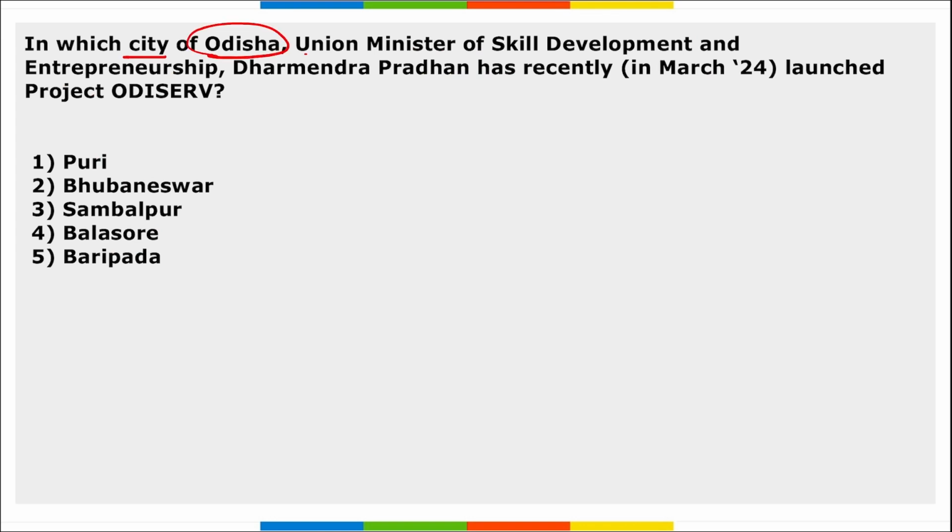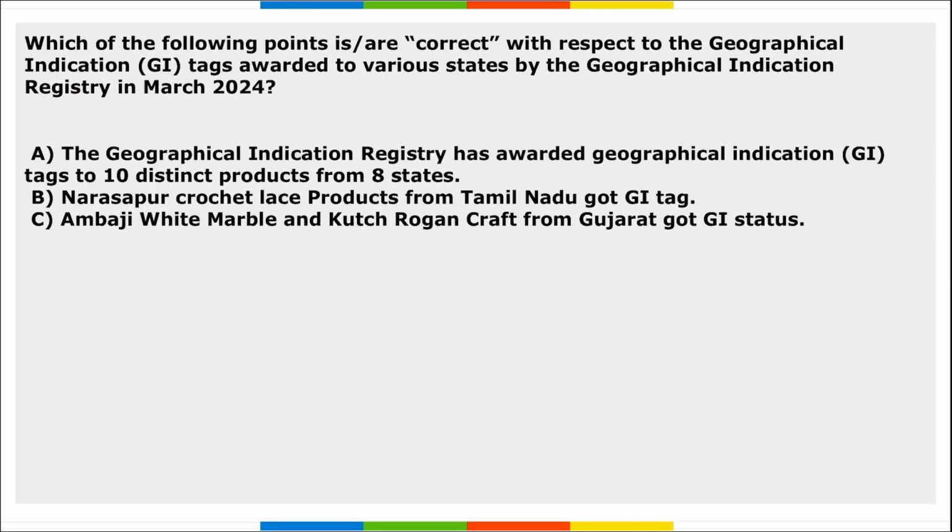In which city of Odisha has Union Minister of Skill Development and Entrepreneurship, Dharmendra Pradhan, recently launched project ODiServe? Right, as the name suggests, ODiServe was launched in the state of Odisha, and in Odisha, in which city was this launched? The question asked is in which city of Odisha? It will be Sambalpur city of Odisha. Union Minister Dharmendra Pradhan has recently launched this project ODiServe, and the aim here is to equip young graduates from Odisha for employment opportunities in the financial service sector.